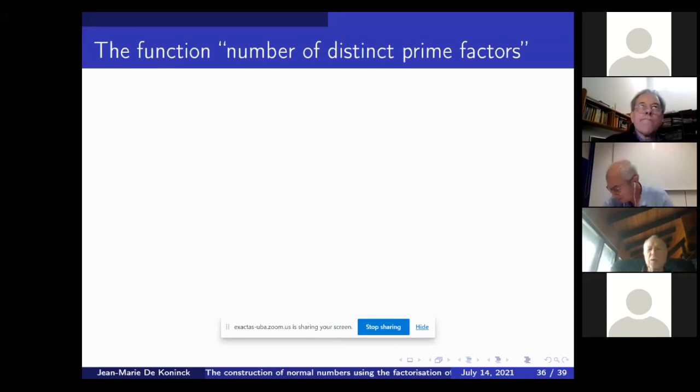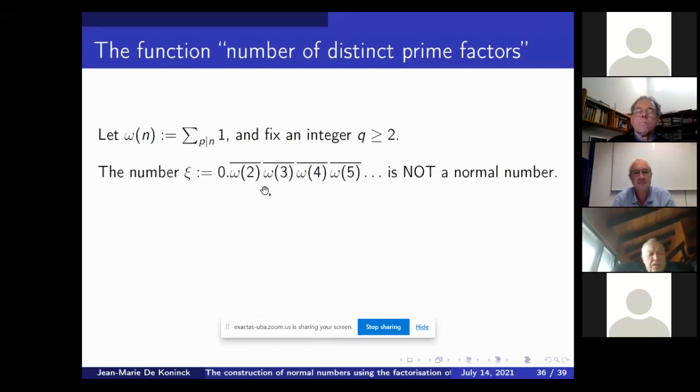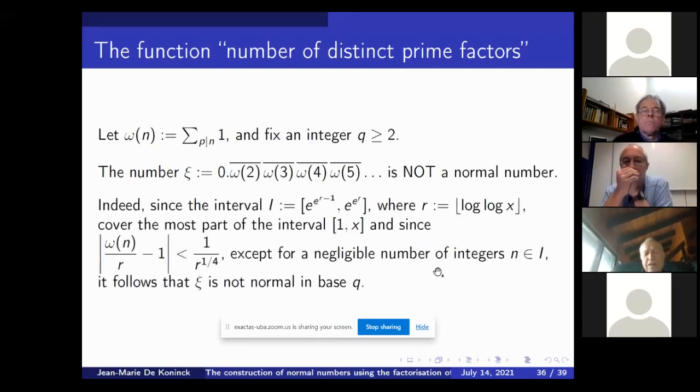Finally, let's look at the number of distinct prime factors function. One would be tempted to say, what if we concatenate the various values of omega of n in the hope of creating a normal number? Well, it won't work, because this is not normal. We can prove that. Essentially, if you look at all the integers up to x, most of them will have about log log x factors, say r factors. And so, except for a negligible number of integers, we always have r essentially.